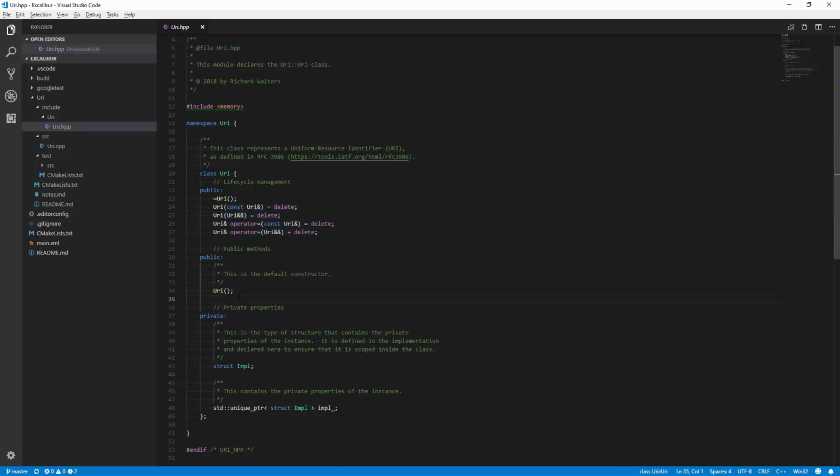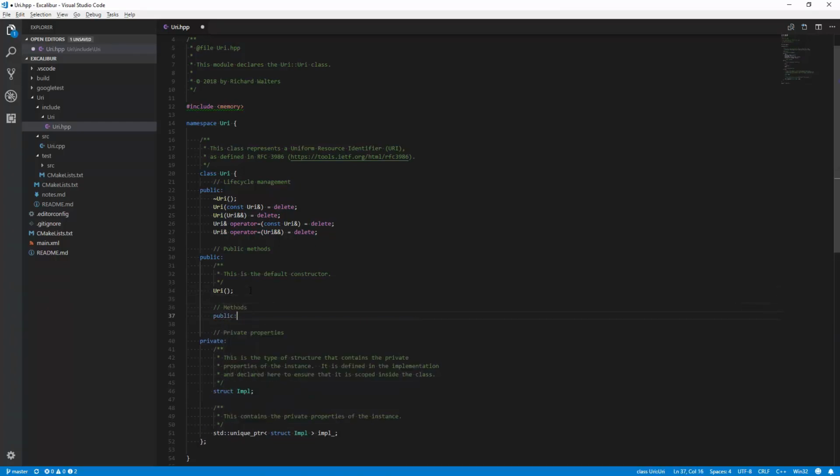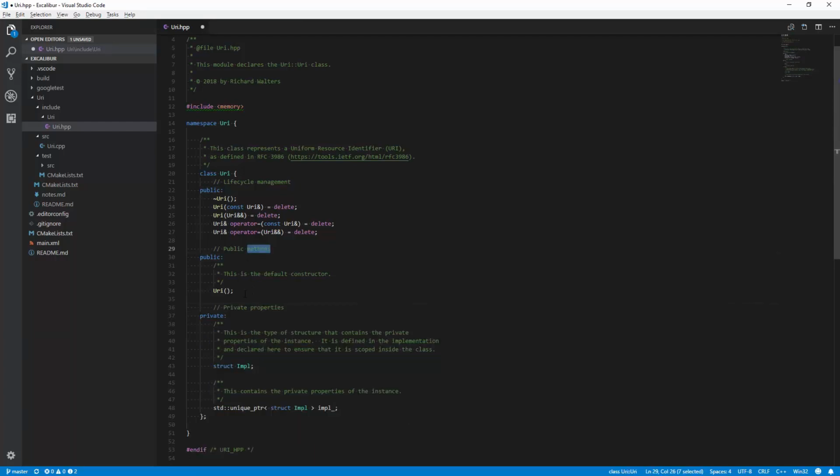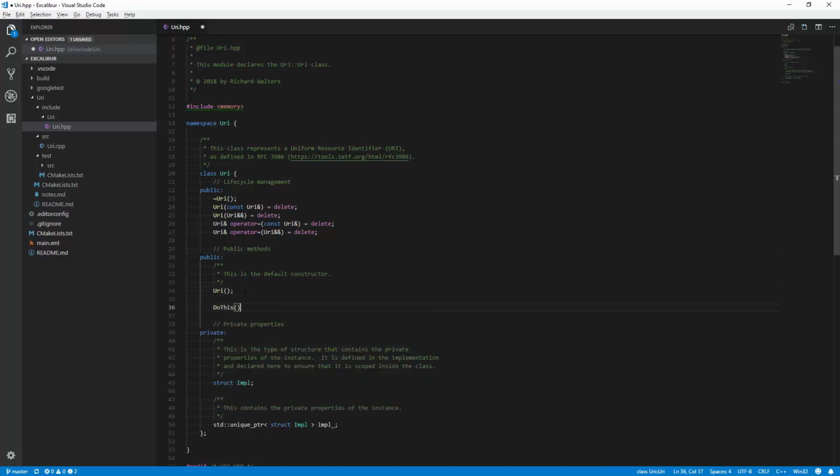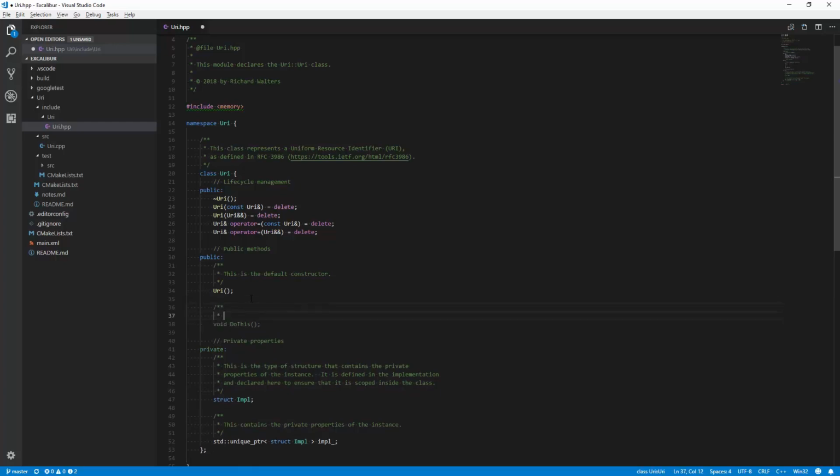If I need extra constructors, I'll put them here, and later what we'll see is we'll be adding a methods section, or not, well, actually, what am I thinking? There already is a method section. We'll add other methods here, like do this, and usually I'll put a comment before every method and property in a class, and these comments start with 2 asterisks, and that's a notation used by Doxygen for automatically generating documentation out of header files.